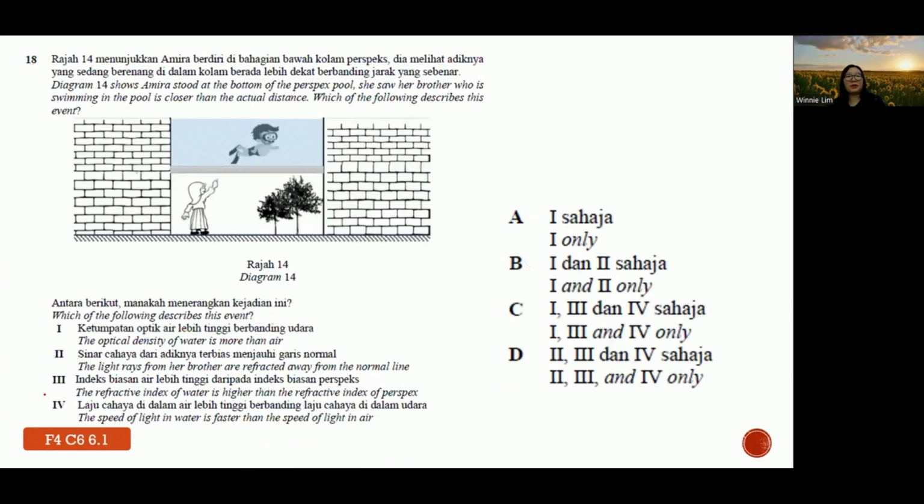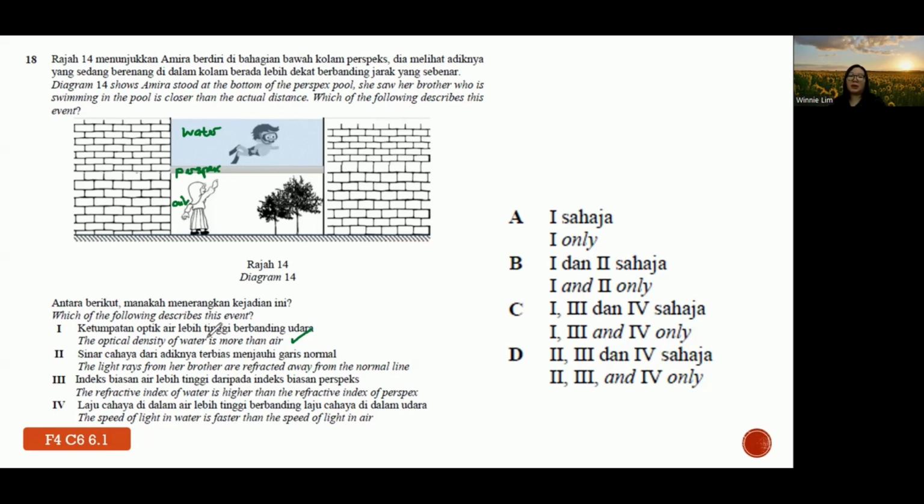Number 18. Diagram 14 shows Amira standing at the bottom of the perspex pool. That means we have what materials now? You have water, and then you have this perspex. And Amira is actually in contact with air right now. Then she saw her brother who is swimming in the pool is closer than the actual distance. Which of the following describes the event? Okay, let's look at number 1. The optical density of water is more than air. Actually, this is a correct idea.